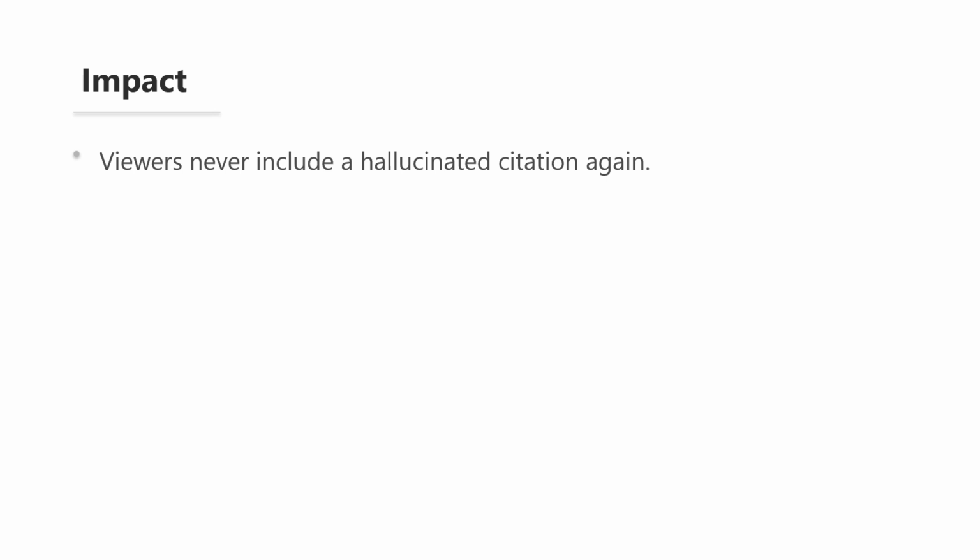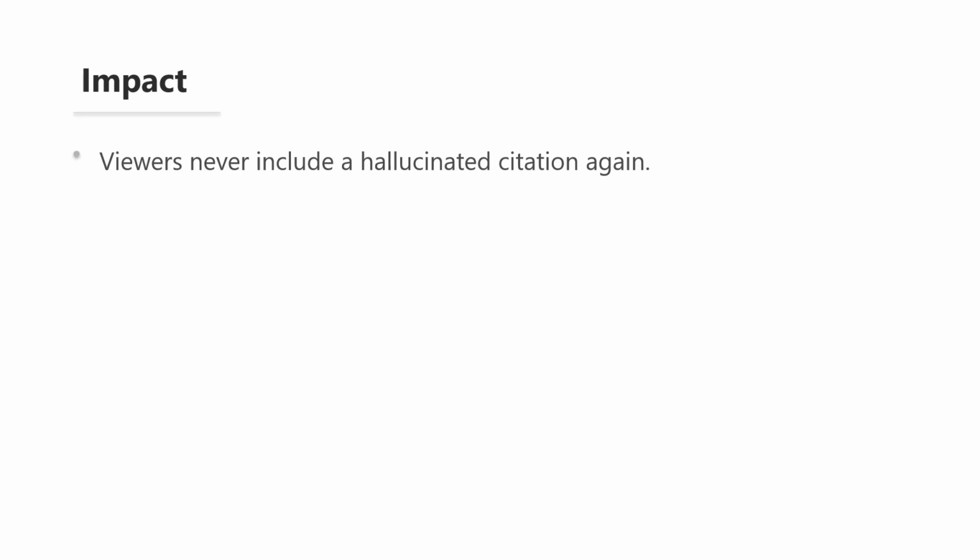This saves you time in the long run. Yes, verification takes a few extra minutes per citation, but compare that to the days or weeks lost when a reviewer flags a suspicious reference and you have to scramble to fix your manuscript. Or worse, dealing with a retraction request because a published paper contains fake sources.